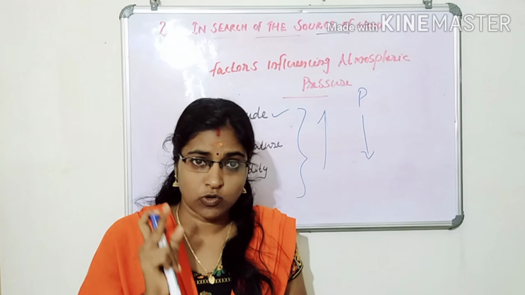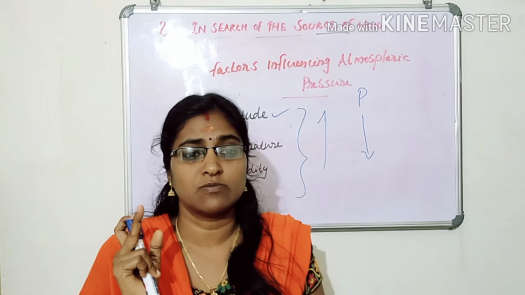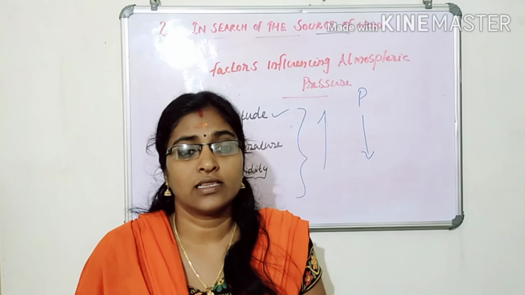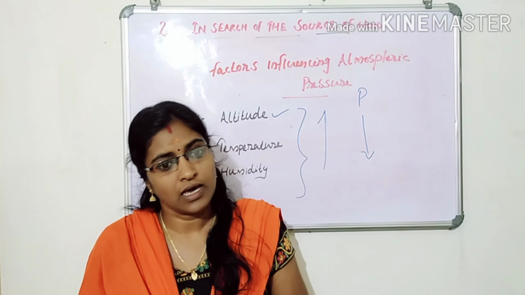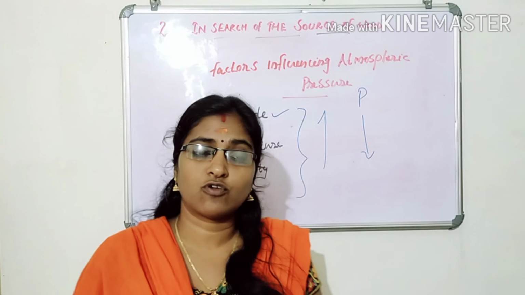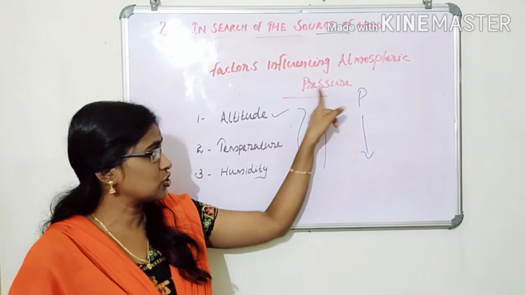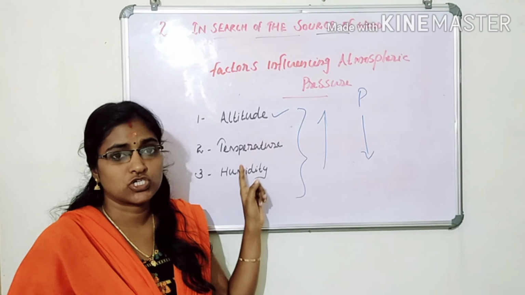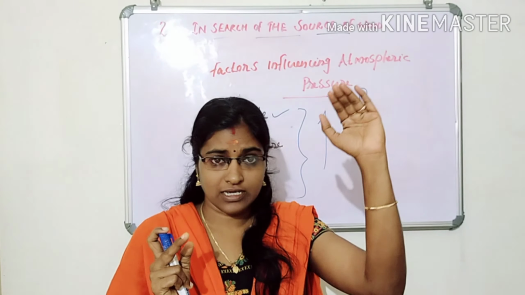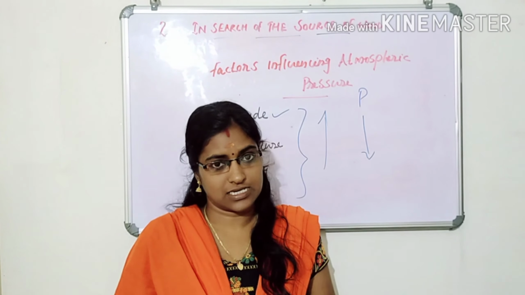Once more, if the quantity of water vapor is more in a unit volume of air, then naturally the atmospheric pressure will be less. That means these are the three major factors influencing the atmospheric pressure: altitude, temperature, humidity. Relation inversely proportionate. One increases, next decreases.